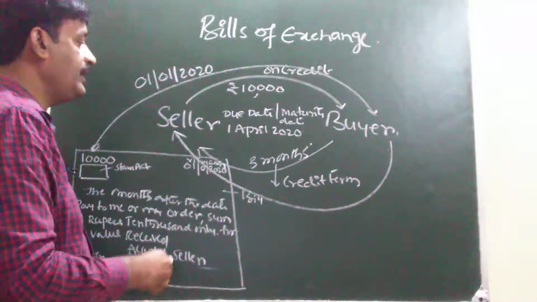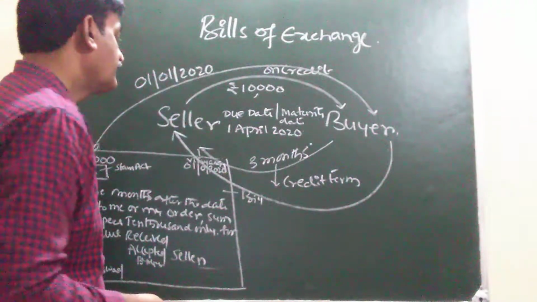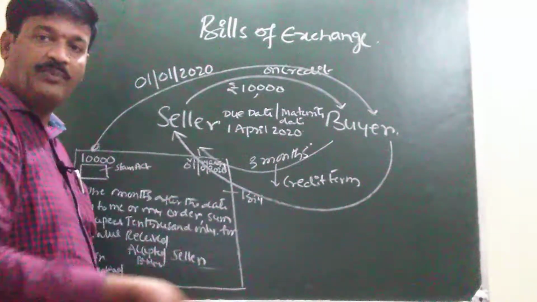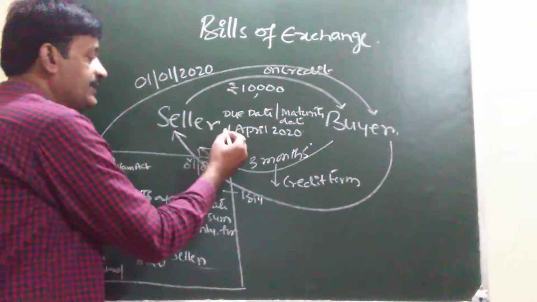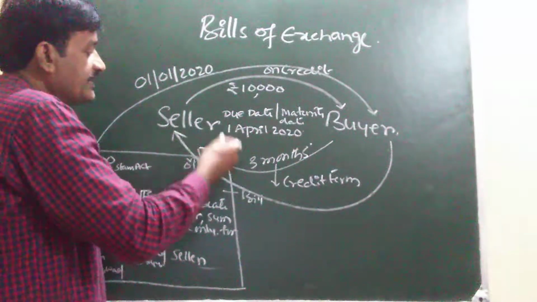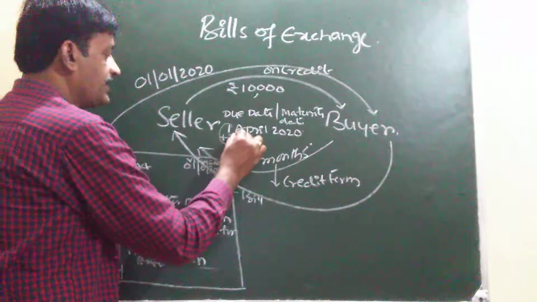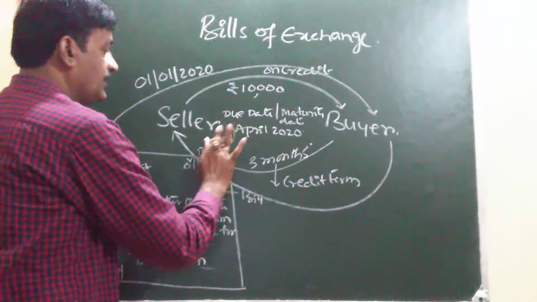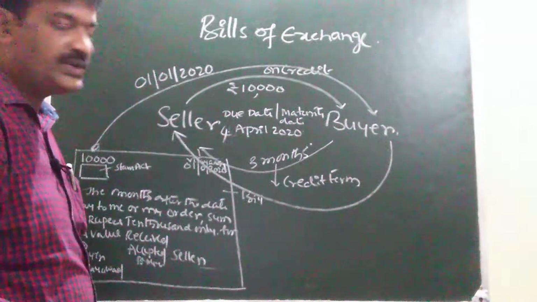Time bill is a bill payable after a fixed period. After a stipulated period, it is payable. That bill is called time bill. In case of time bill, 3 days of grace are added. 3 days are added. It becomes what? It becomes 4th April 2020.